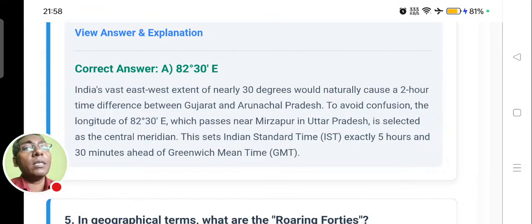Which is known as Indian Standard Time, right? And it is exactly 5 hours 30 minutes ahead of the Greenwich Mean Time, or GMT. So there can be so many questions from it. How many meridians are there? What do you mean by GMT, or Greenwich Mean Time? What is the standard meridian for India? Or through which district or state the standard meridian is passing? There can be so many questions.